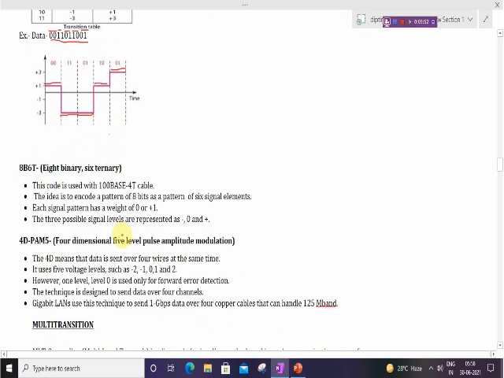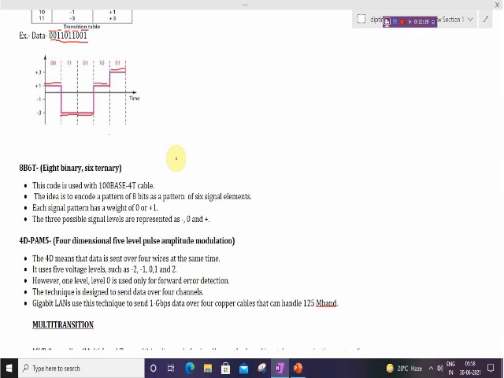Okay, and the next is 8B6T, 8 binary, 6 ternary. This code is used with 100Base-4T cable. The idea is to encode a pattern of 8 bits as a pattern of 6 signals, meaning 8 bits are converted into 6 signals.